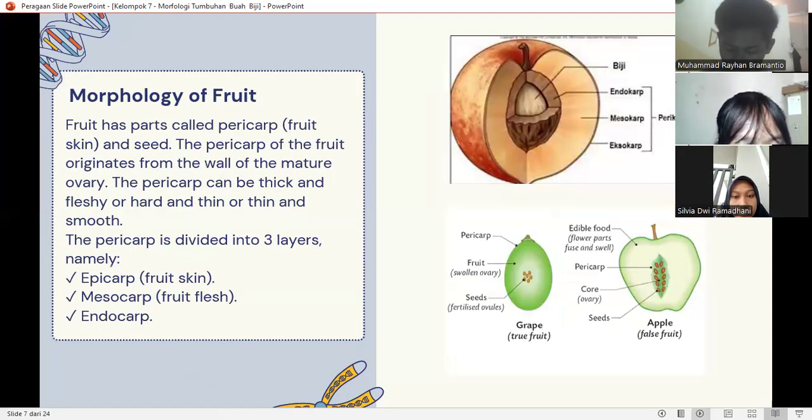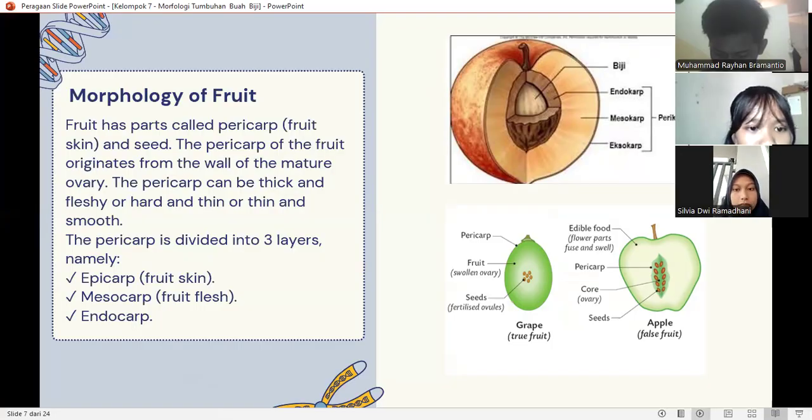And next is the morphology of fruit. Fruit has parts called the pericarp, or fruit skin, and the seed. The pericarp of the fruit originates from the wall of the mature ovary. The pericarp can be thick and fleshy or hard, and thin or smooth. The pericarp is divided into three: epicarp, mesocarp, and endocarp. Epicarp is the skin of the fruit. In this epicarp, there is reduced water exchange.